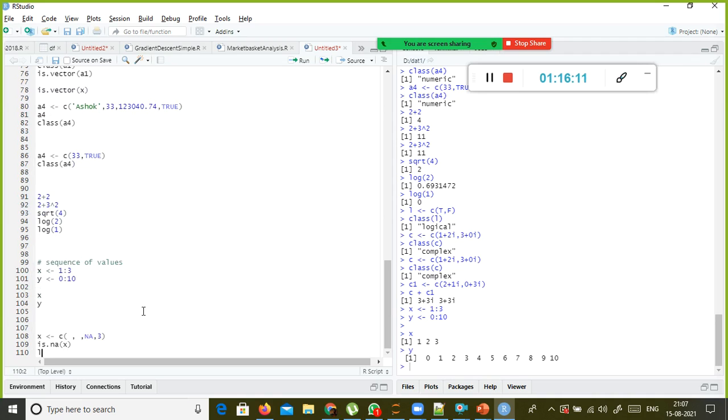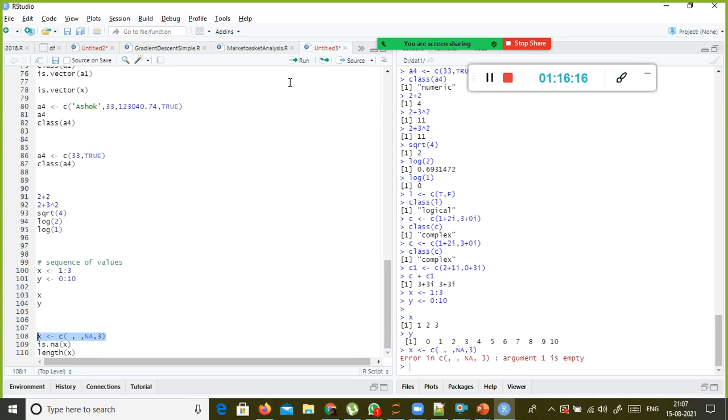We also have a length function that is available to check how many elements are there in a vector. So argument 1 is empty here. Okay, let us do one thing here. I'm going to say 2 comma 1. You cannot have empty values in your vector. That is what you understand from this.